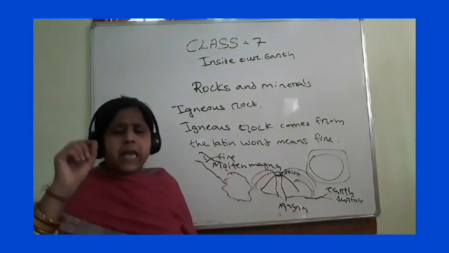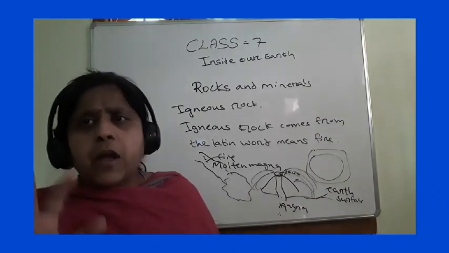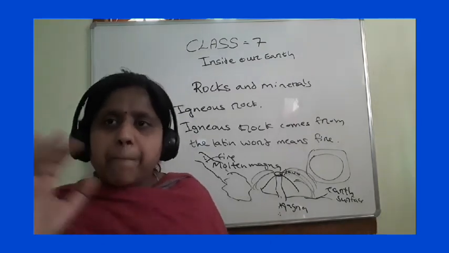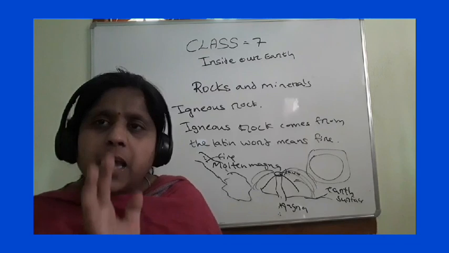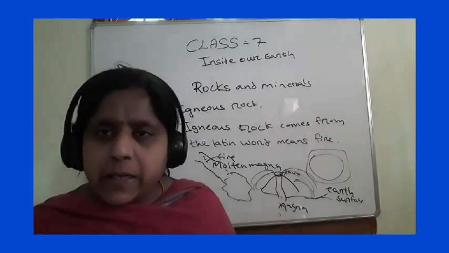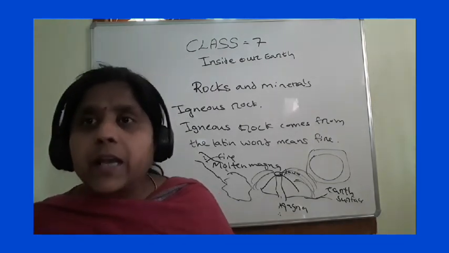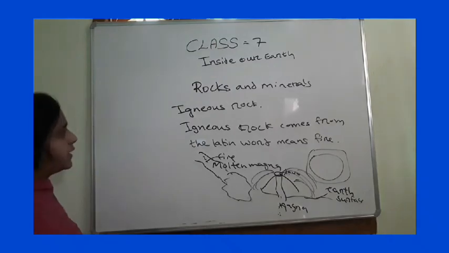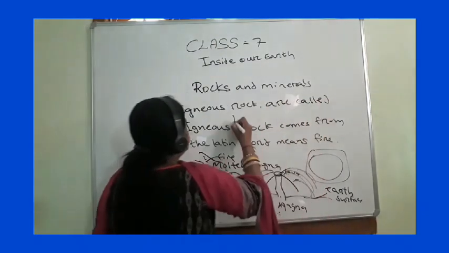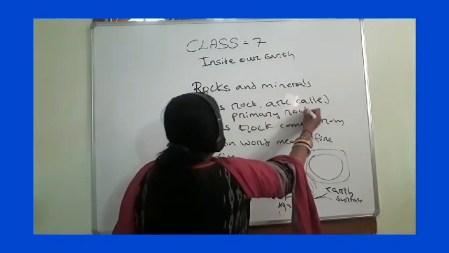Igneous rock is also called primary rock. Why primary rock? Because, children, other rocks are made from igneous rock. This sedimentary rock and this metamorphic rock are made from igneous rock. That is why igneous rocks are also called primary rocks. Understood?